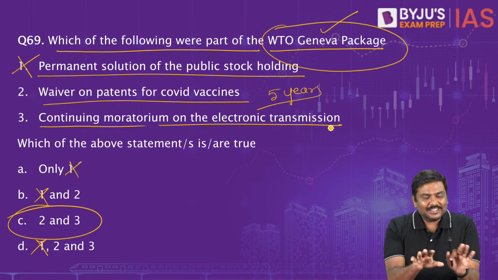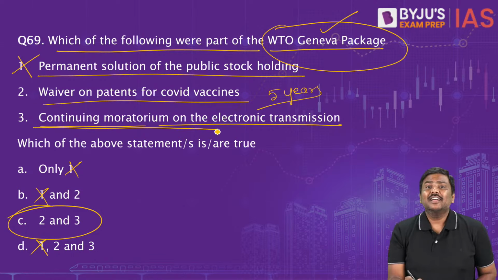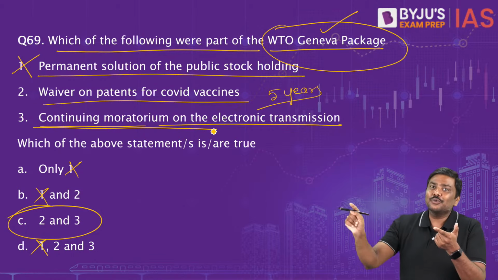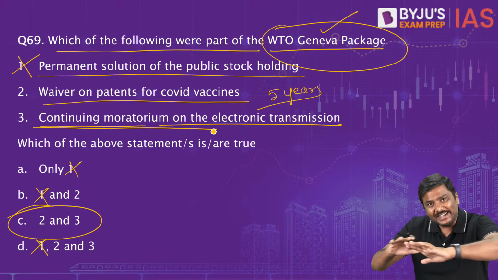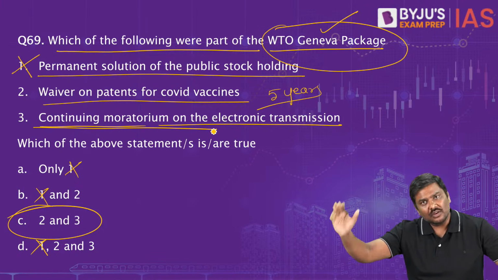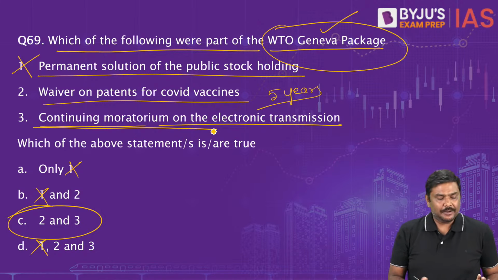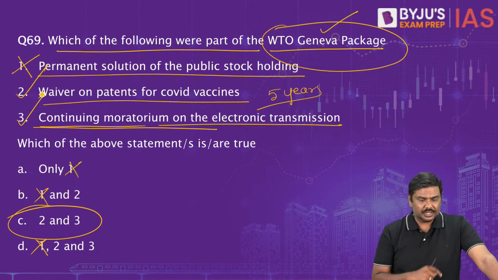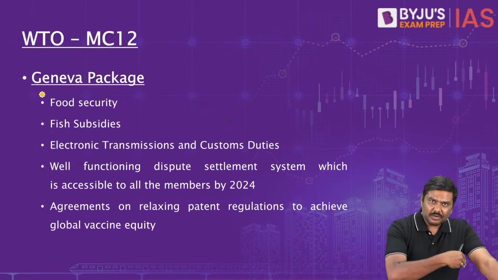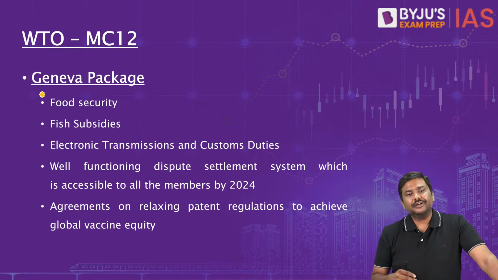Right now, under MC12, that was not accepted. We accepted that we'll continue to give it as a tax exemption. Tax exemption in the sense, we will not be imposing any tariff on it. We'll continue to provide the exemptions. So the third one is also correct. 2 and 3 are both correct. So the right option is option C. Apart from this, I've given many other announcements in the Geneva package. Please have a look at it.